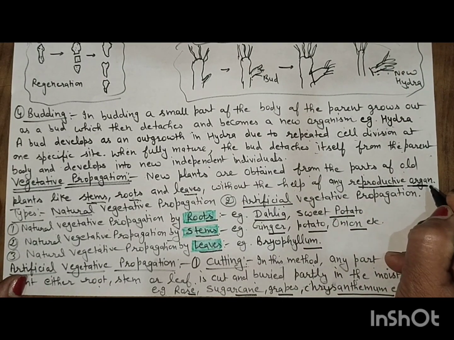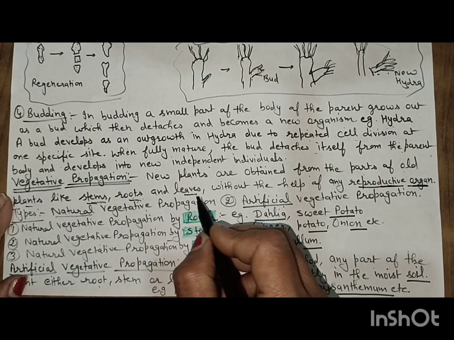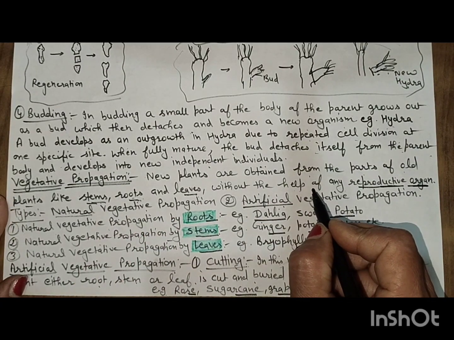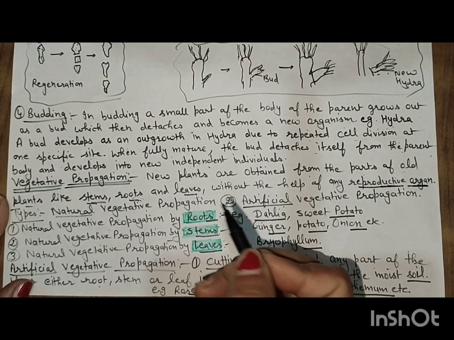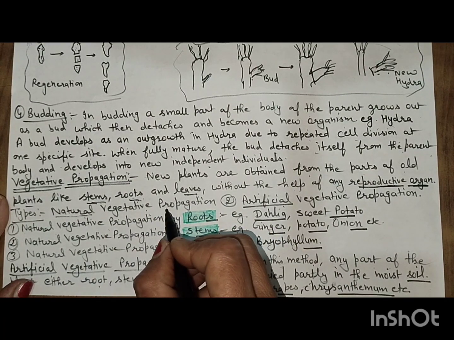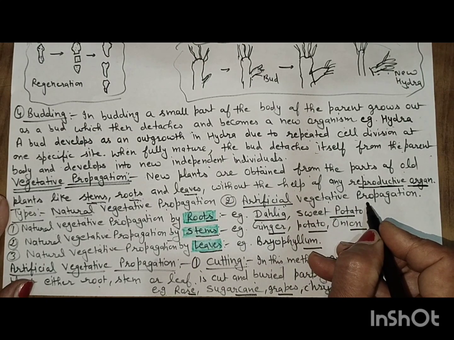Without the help of any reproductive organ, from plant parts such as stem, root, leaves, a new plant is obtained, and this is called vegetative propagation. It is of two types: natural vegetative propagation and artificial vegetative propagation.